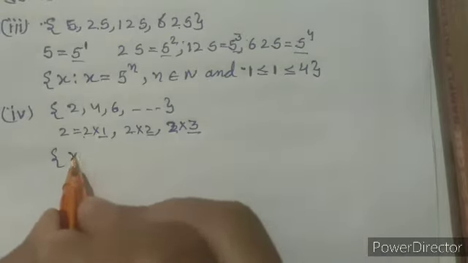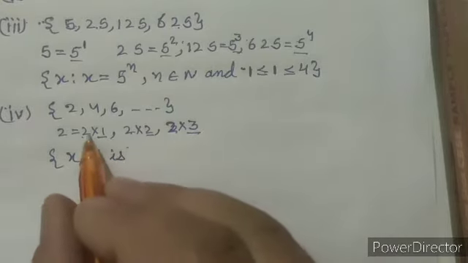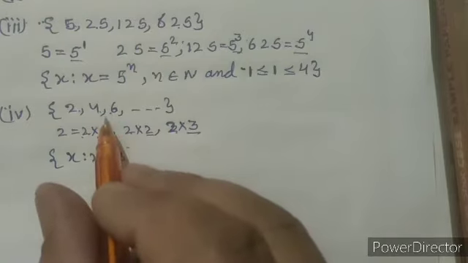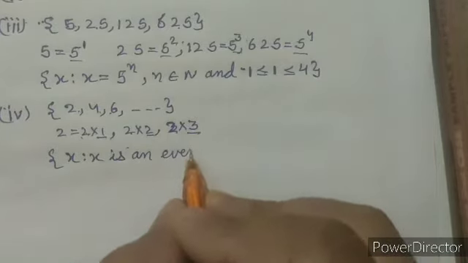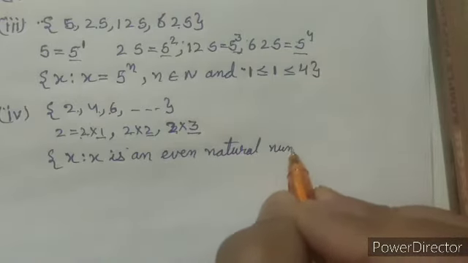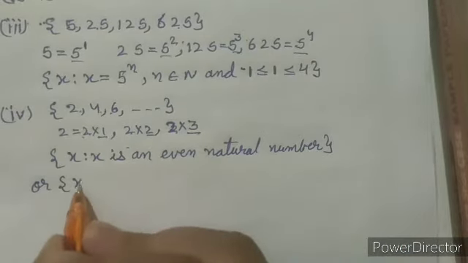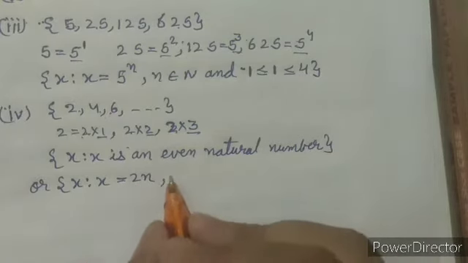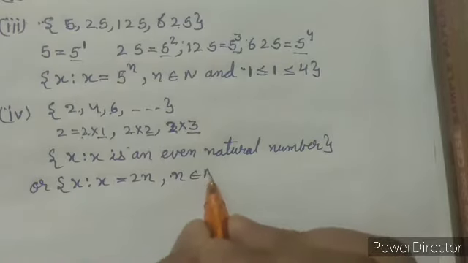So we can write it as x such that x is, again, these are the multiples of 2, so we can say that these are the even numbers. So we can say that x is an even natural number, or we can also write it as x equal to 2 into n, where this n belongs to natural numbers.